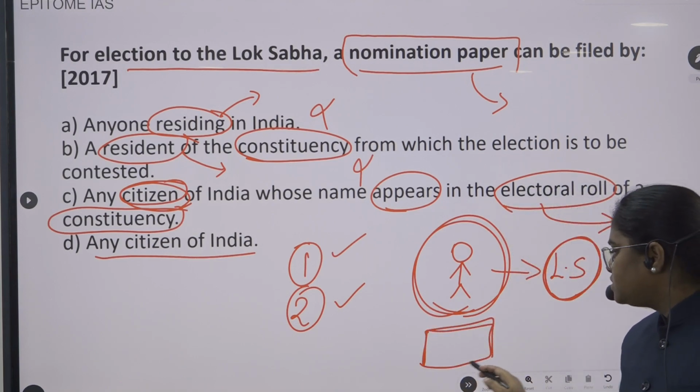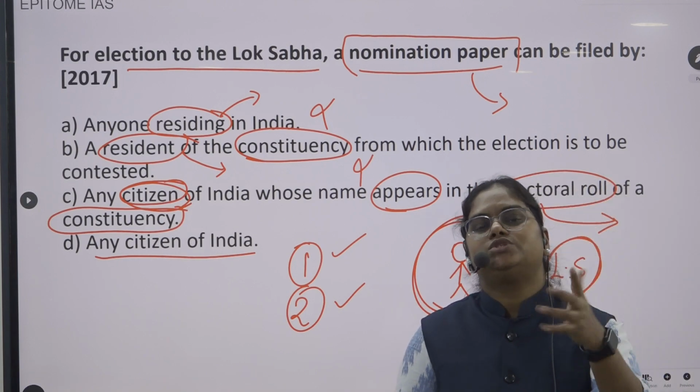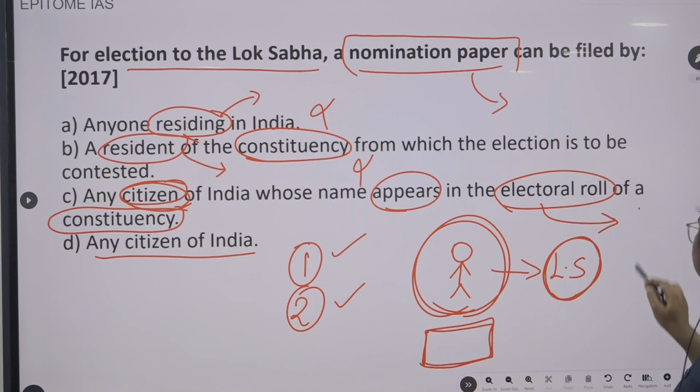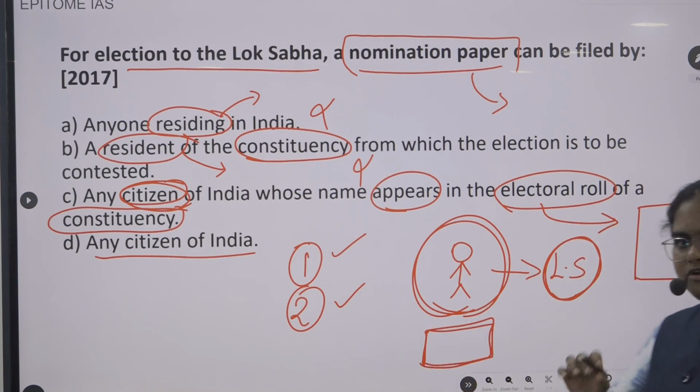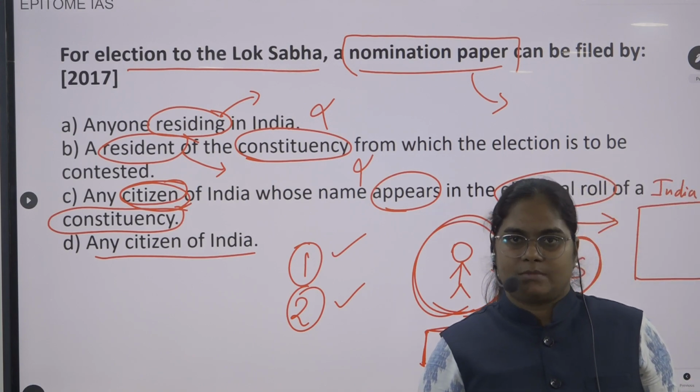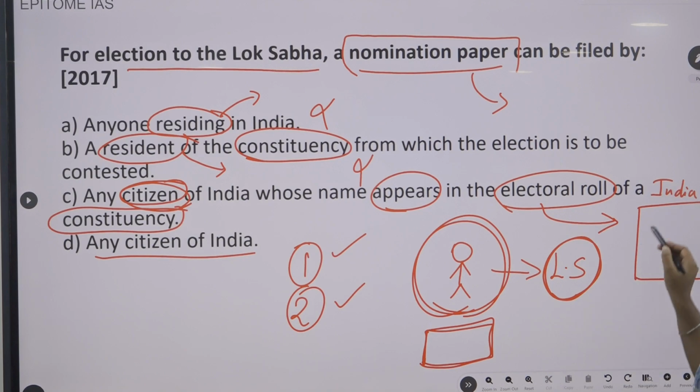First of all, tell me what is the constituency. Okay, in simple terms I am telling. Let us say this is India. Okay, I am not drawing the India map. Consider this is India. Now, let us say there is an election happening for Lok Sabha. Now, what happens is, the whole territory of India will be divided into different constituencies. Okay, let me just divide like this. This is one constituency, this is another constituency.